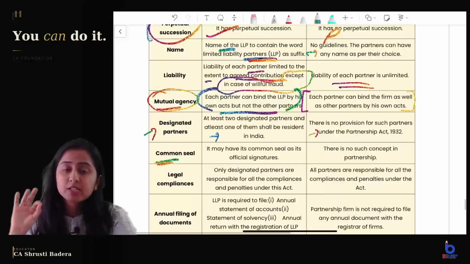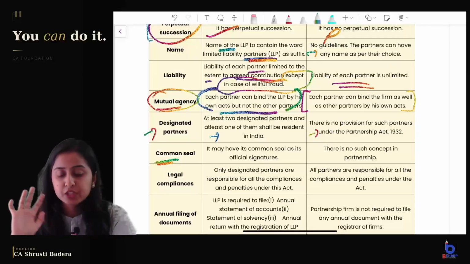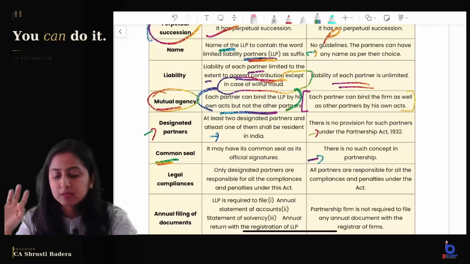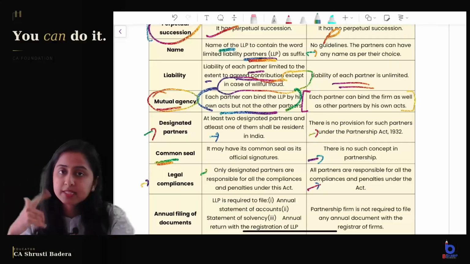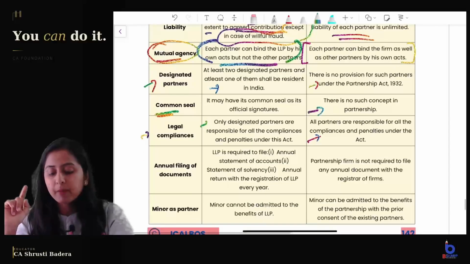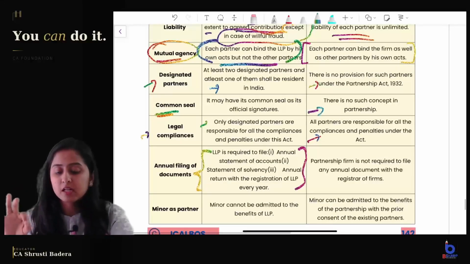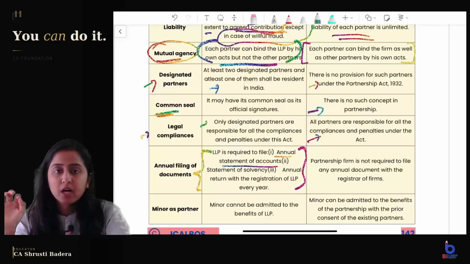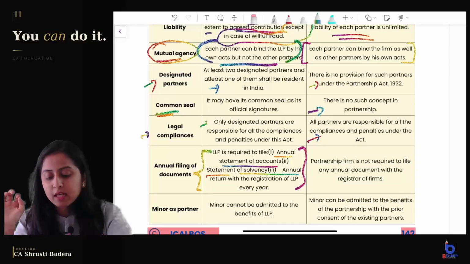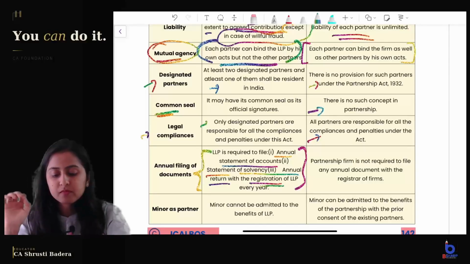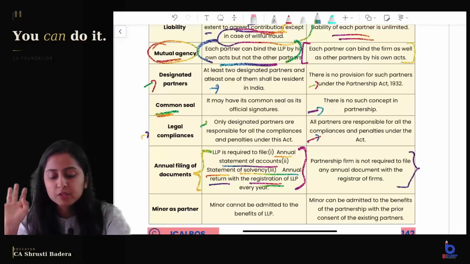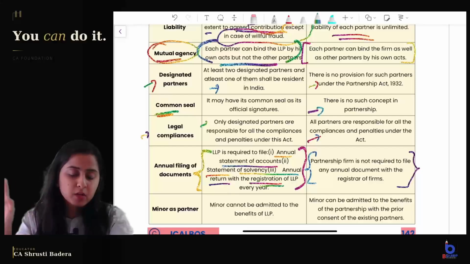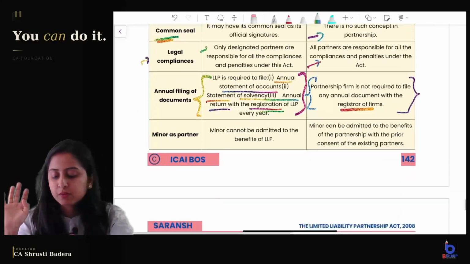Common seal: an LLP may have a common seal as its official signature, and there is no such concept of common seal in a partnership. Legal compliances are the responsibility of designated partners and penalties will also fall on them, but here all partners are responsible. LLPs have to file annual statements like statement of accounts and solvency, and annual return with the registration of LLP. Every year you have to file these documents, but a firm is not required to do any annual filing with the registrar of firms.